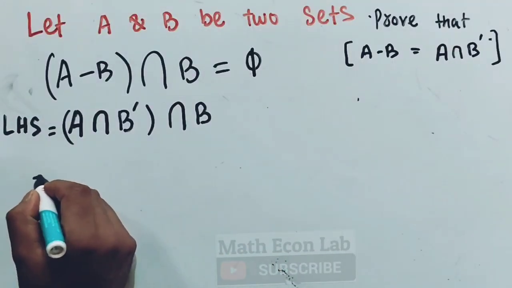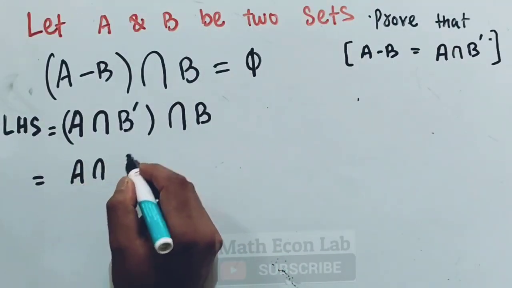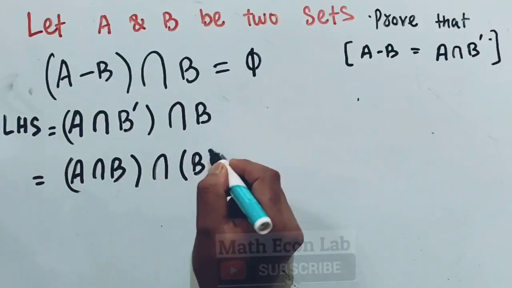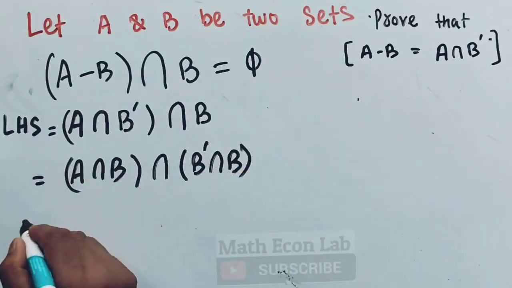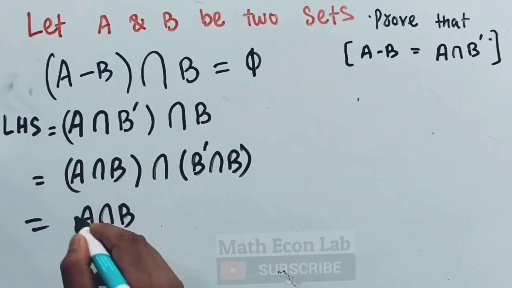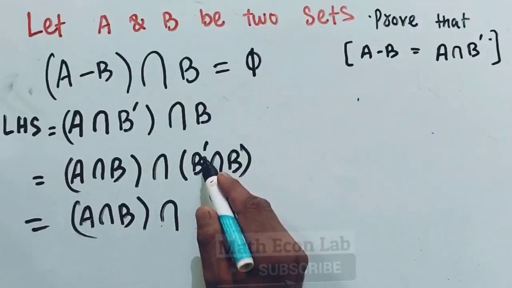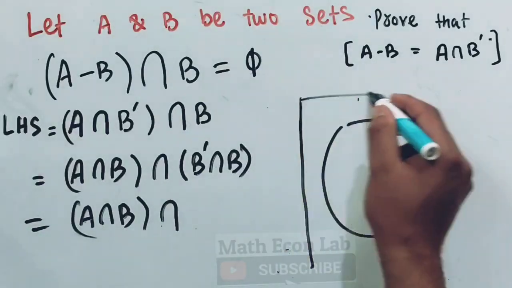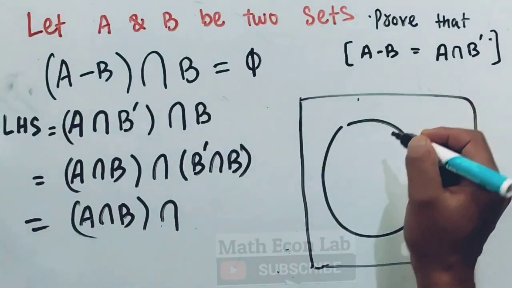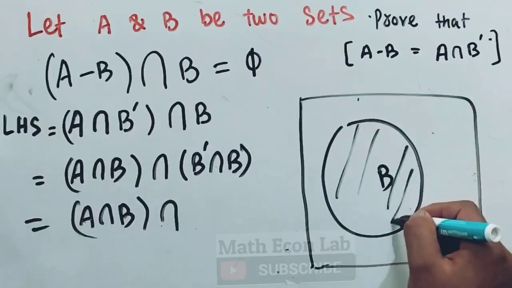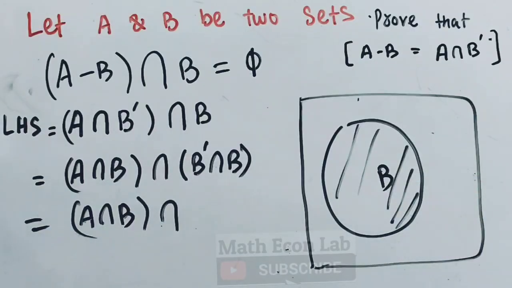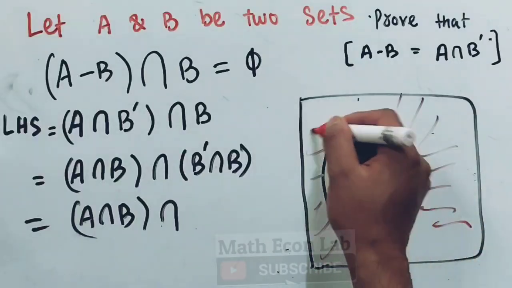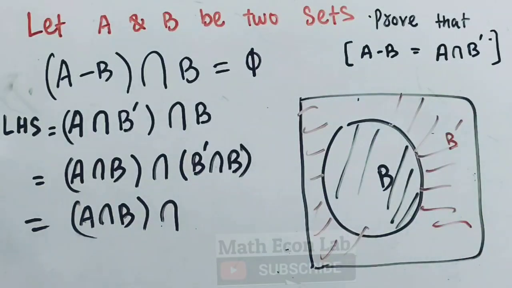So use the distributive property. We have A intersection B complement intersection B, which is equal to A intersection, then B complement intersection B. So what does this mean? If this set denotes B, the outside denotes B complement, the area outside B.